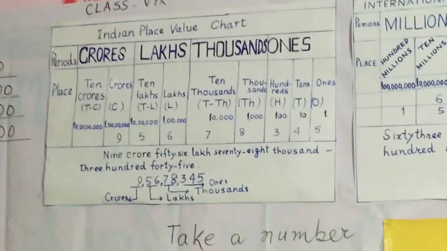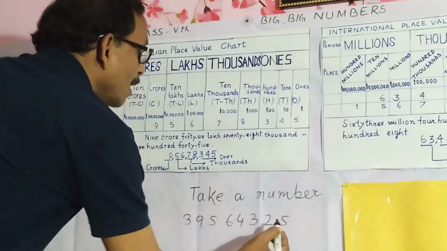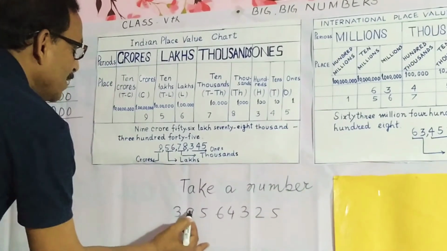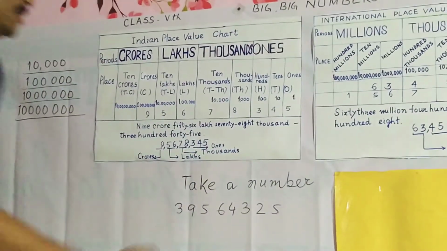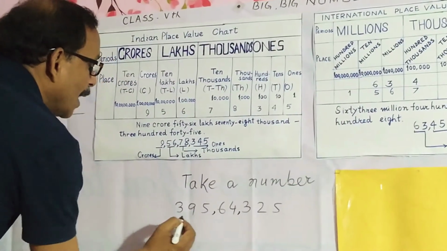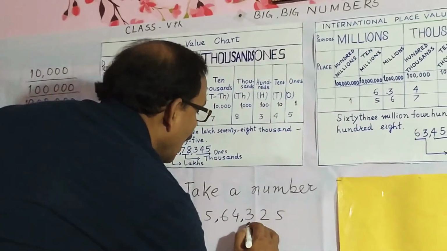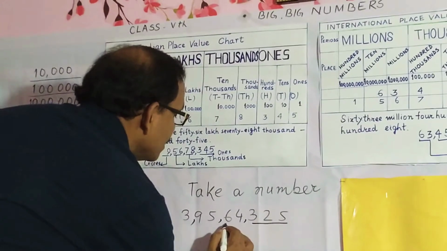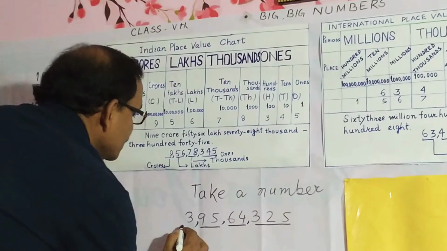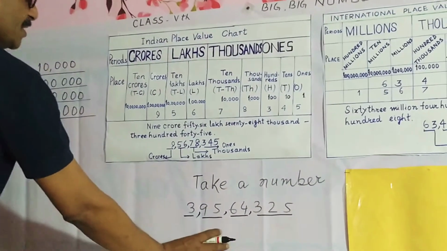Now you can take another number. Suppose there is a number, and here 1, 2, 3, 4, 5, 6, 7, 8 digits. Insert comma after 3, then after 2, again after 2. Now this is under ones, this is under thousands, these 2 under lakhs, and this 3 under crores. So what will be the name of this number?